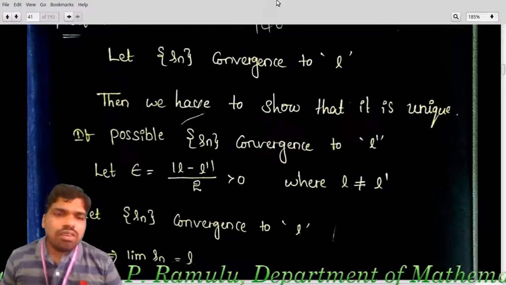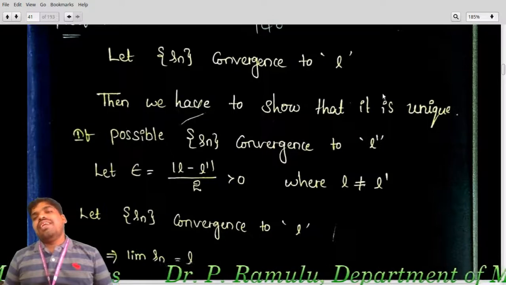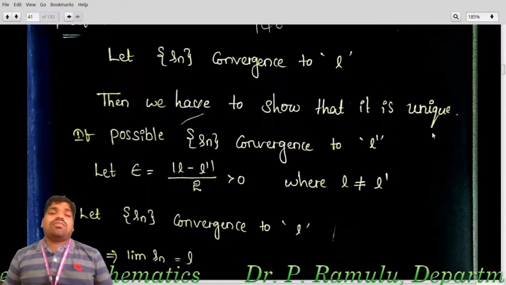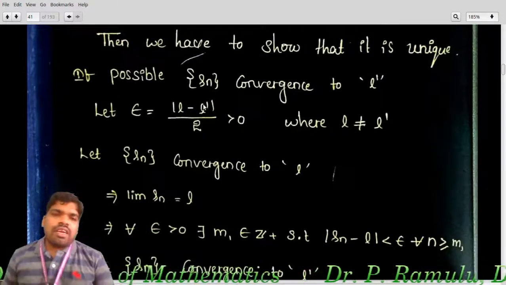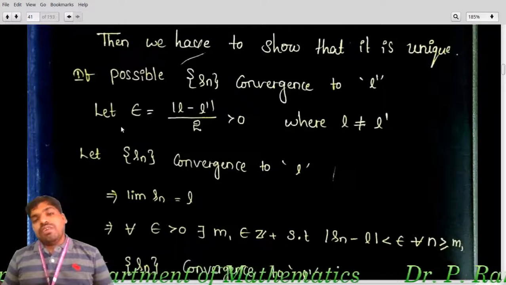If possible, Sn converges to L dash. That means if possible, Sn converges to L dash. Let me take epsilon equal to mod L minus L dash by 2, which is greater than 0.